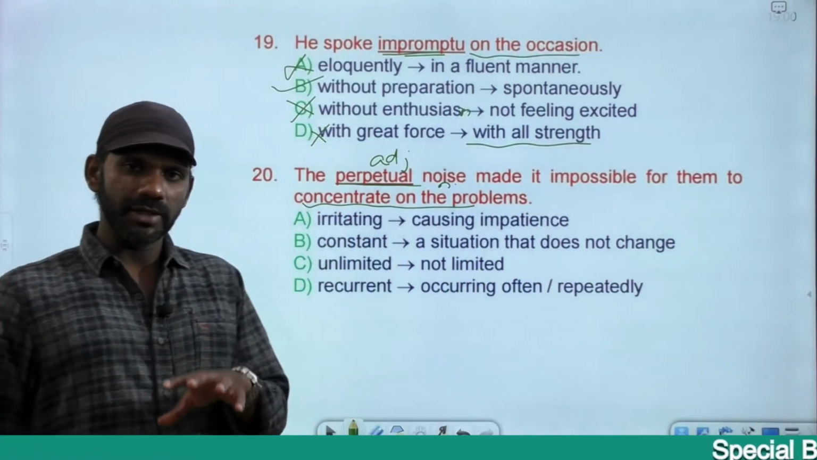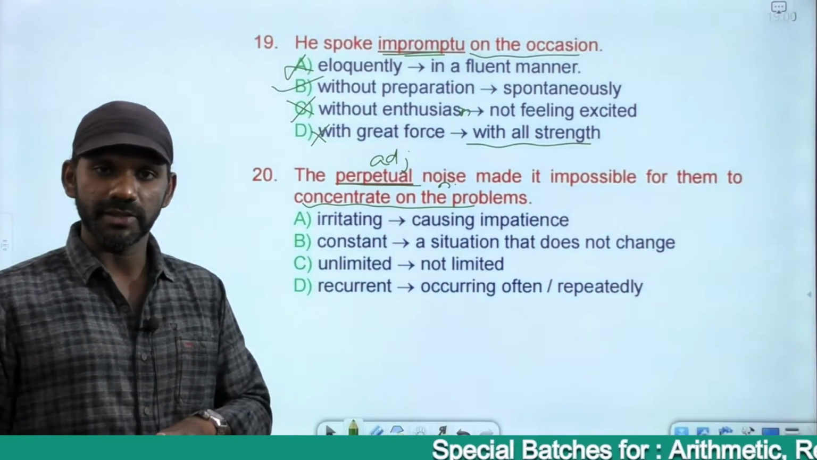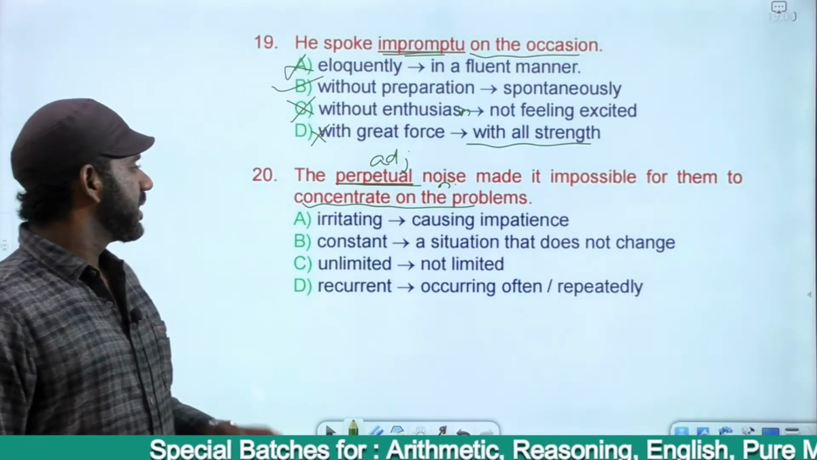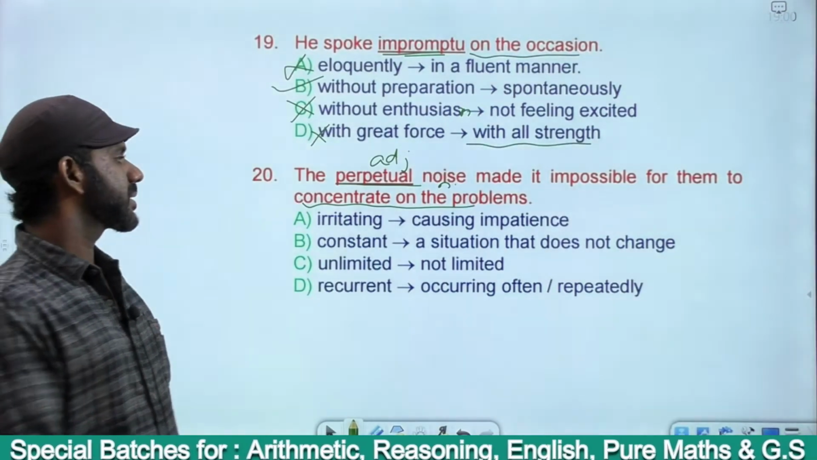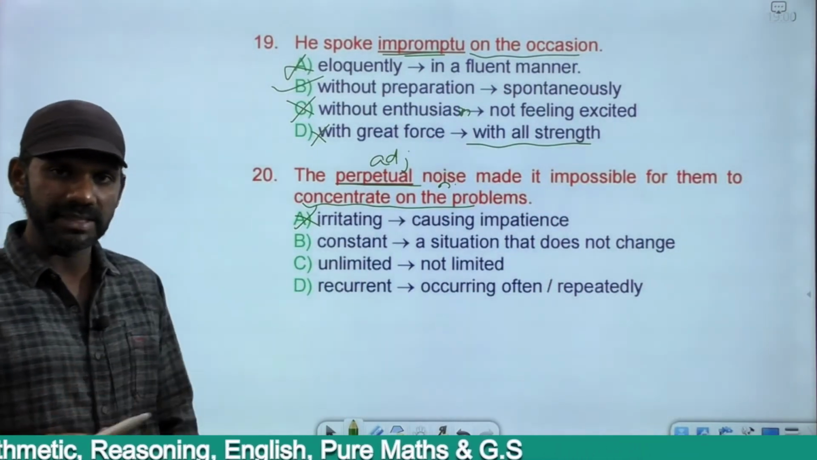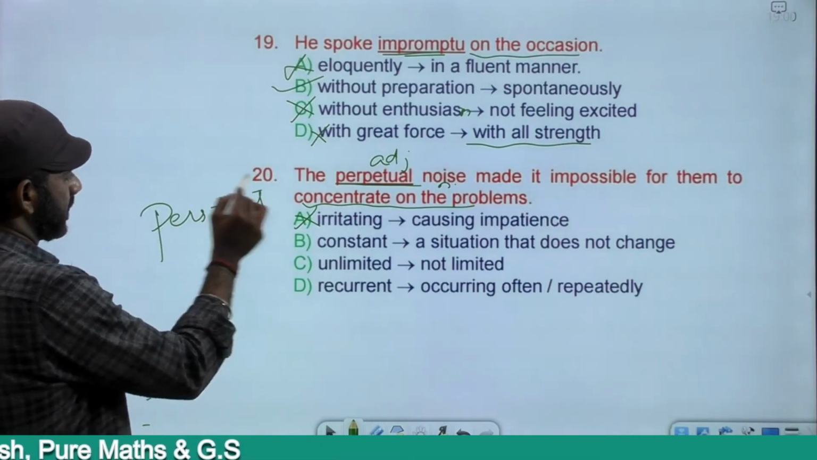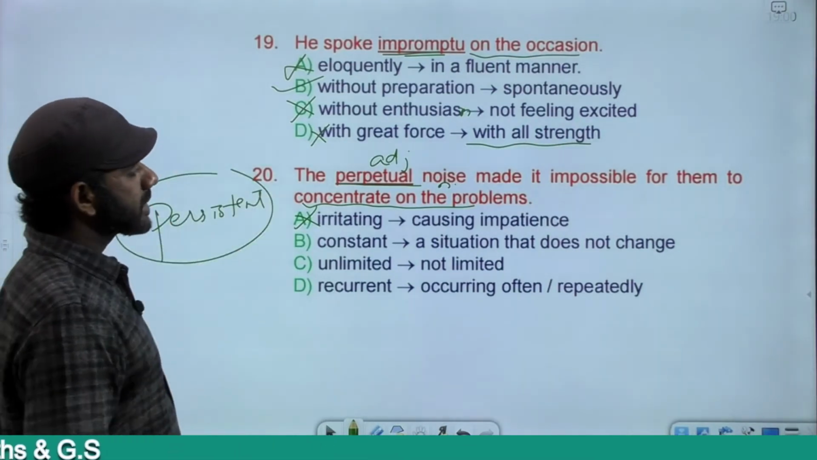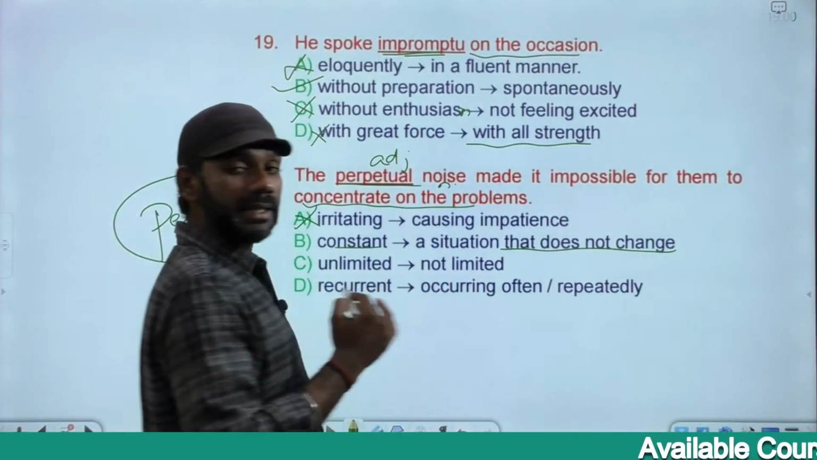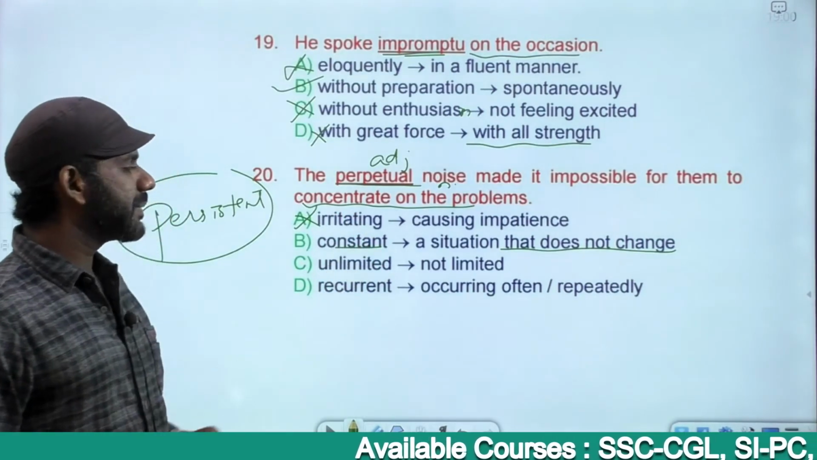The perpetual noise made it impossible for them to concentrate on the problems. They were trying to concentrate. As the noise kept going, they could not concentrate. As the noise kept prolonging, they could not concentrate. Irritating is causing impatience, not the meaning of the word perpetual. Persistent. We want the meaning like persistent. Continuing. Constant, a situation that does not change. A situation that does not change means that it keeps going the same way. Makes sense?